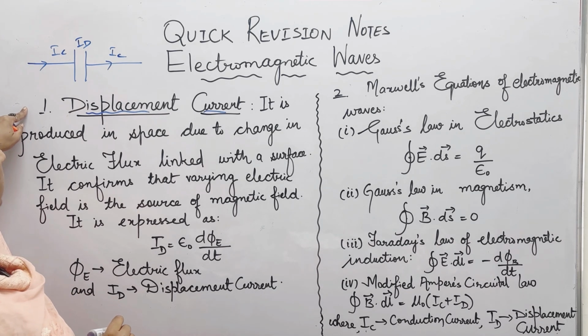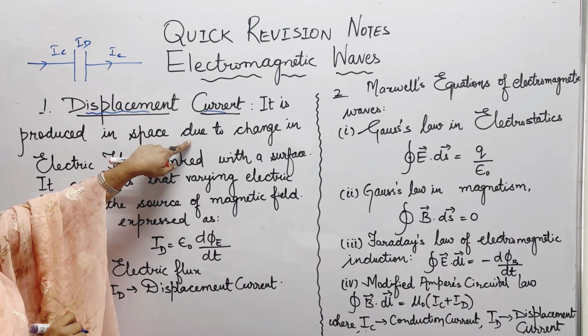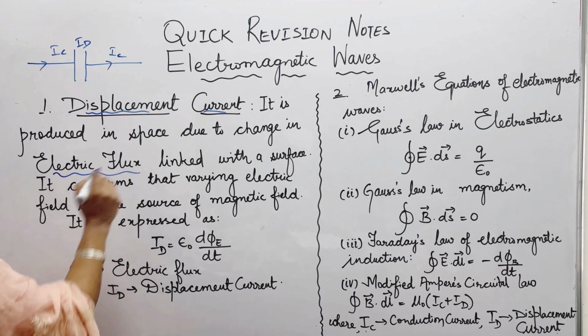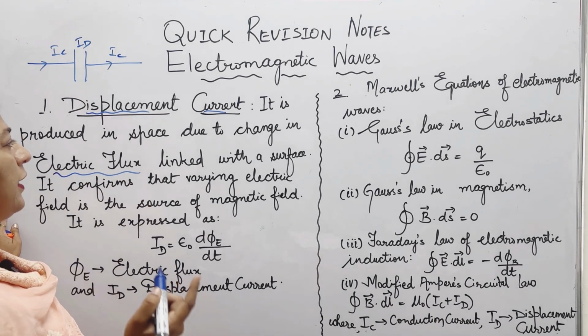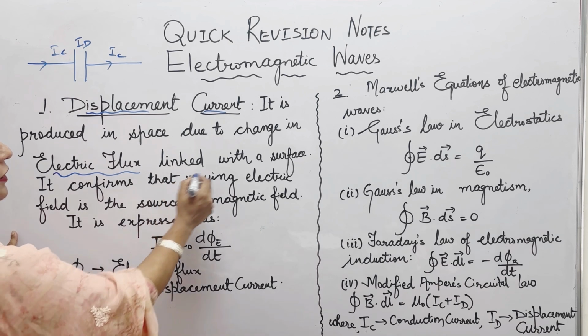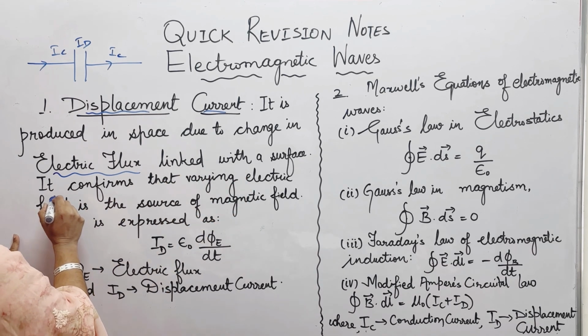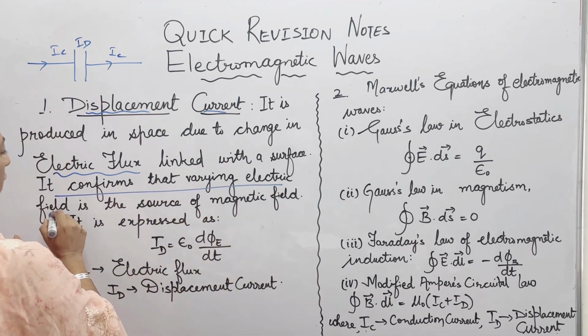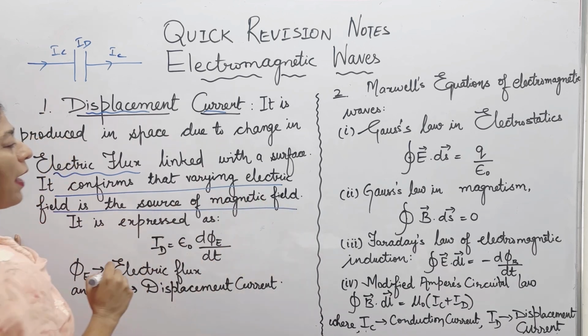Displacement current is produced in space due to change in electric flux. Electric flux we have already done. It is the number of lines passing through any given area linked with the surface. It confirms that a varying electric field is the source of a magnetic field.